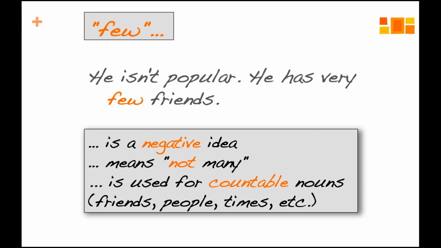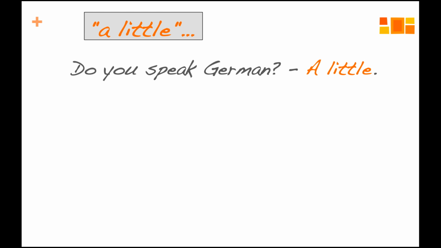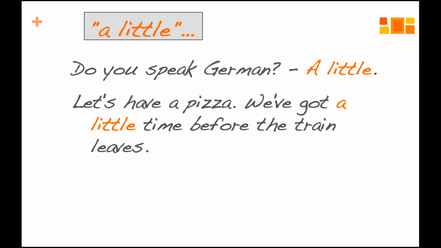So much for little and few, and now let's have a quick look at a little and a few, because that's just a tiny bit different. Do you speak German? A little is different from saying I speak little German. Do you speak German? A little. Or let's have a pizza. We've got a little time before the train leaves.